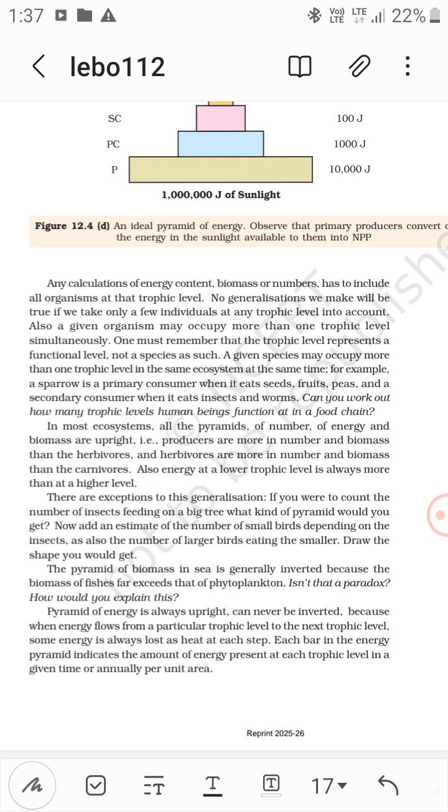The pyramid of biomass in the sea is generally inverted because the biomass of the fishes far exceeds that of phytoplankton, because of the turnover rate. Isn't that a paradox? How would you explain this?